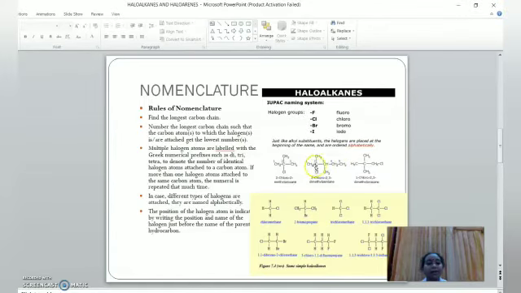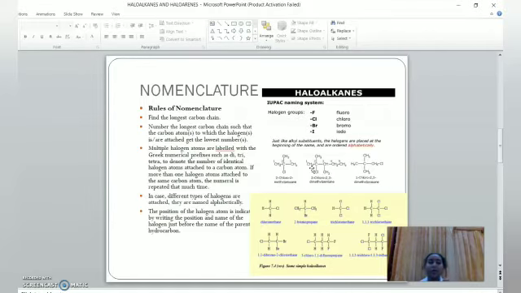In this example, if we count from here, you can see 1, 2, 3, 4, 5. Five carbon atoms are here, and here is an attachment of an alkyl group, isn't it? If we count from this carbon, 1, 2, 3, 4, only 4. So we have to take the longest chain, which is this chain, containing 5 carbon atoms. So how can we write the name? Five carbon atoms, so pentane. The first step is to find the longest carbon chain.